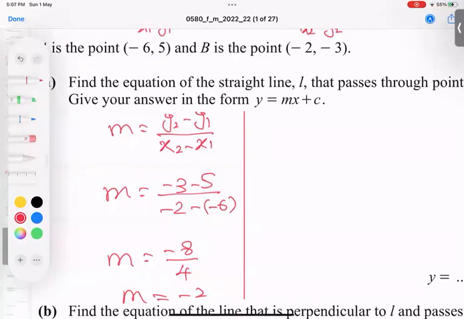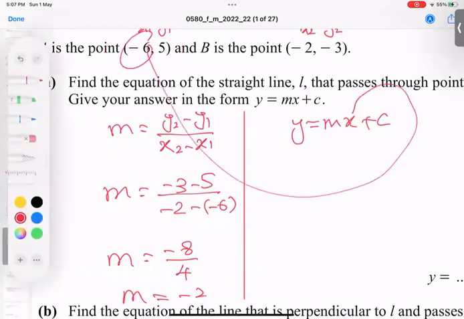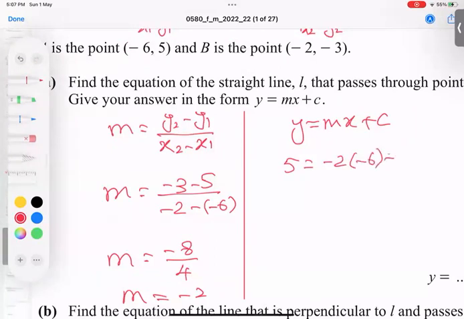And now we need to find C. How to find C? It is your wish, use this point or this point. We have to use one point. Y is equal to mx plus c. M will come from here, and x and y will come from any one point you like. I use this one. It means -6 will come in the place of x, 5 in the place of y. So 5 equals 12 plus c, and 5 minus 12 equals c, and c becomes -7.